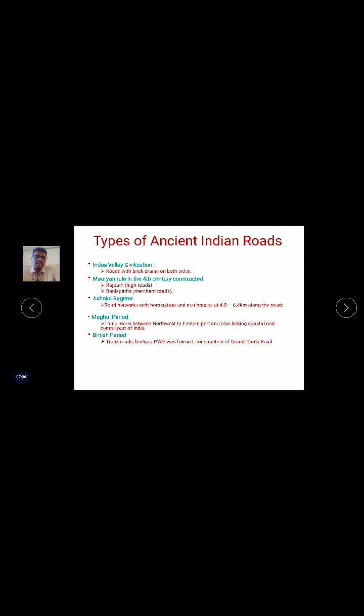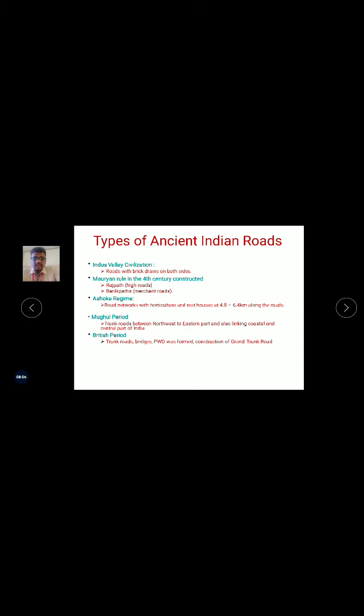Considering this Indus Valley civilization, the Mauryan rule in the 4th century constructed a Rajpath, highway roads like that, and the bannick carts for the merchants, particularly for buyers or walkers, something like that. So they specially meant the road for that. The next one is the Ashoka regime, where the roads were constructed with the longest road, 4.8 to 6.4 kilometers at that period. This is one of the most notable roads among the Ashoka regime.